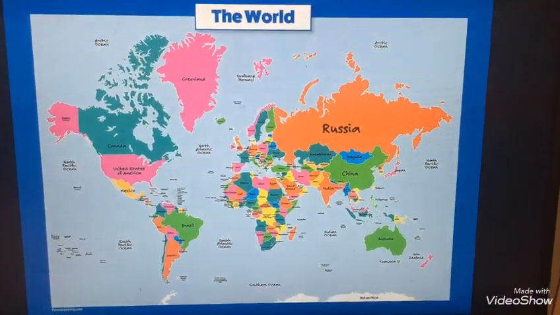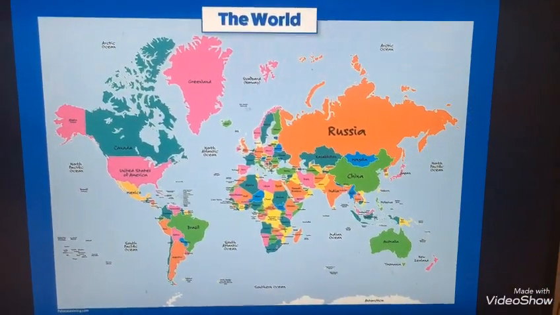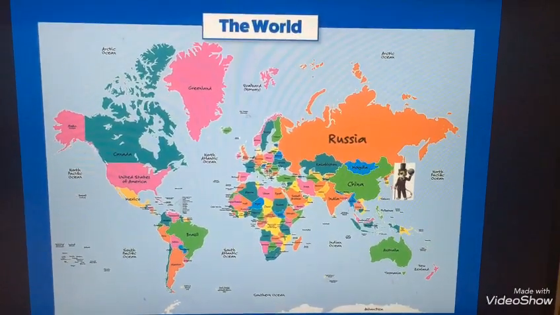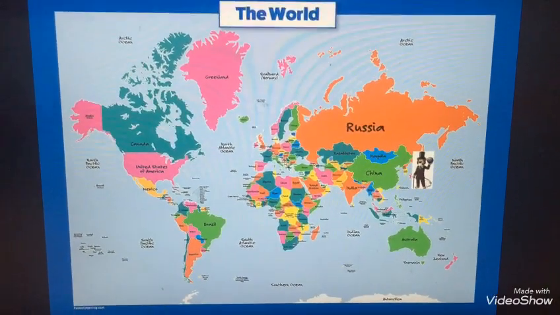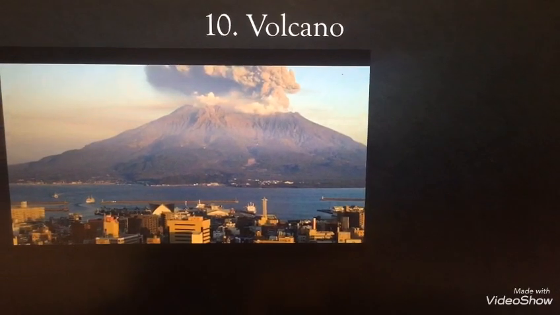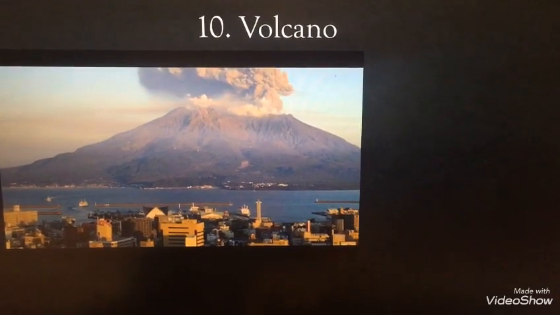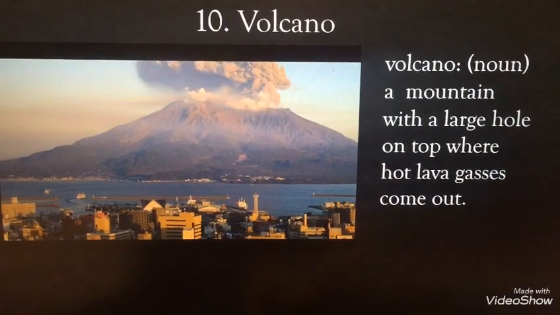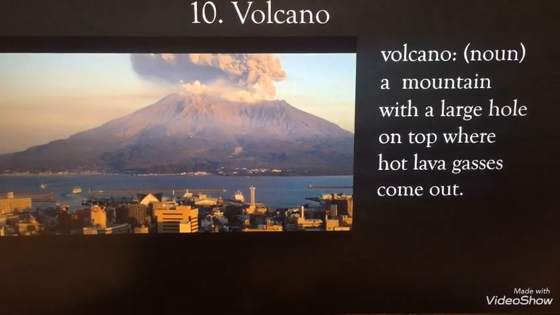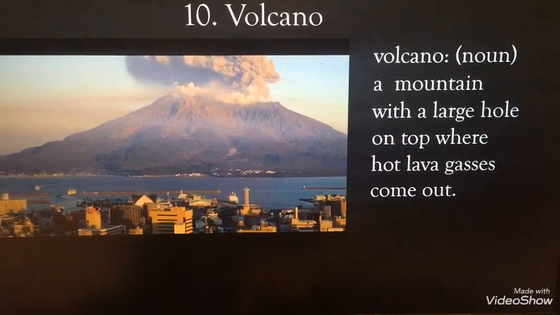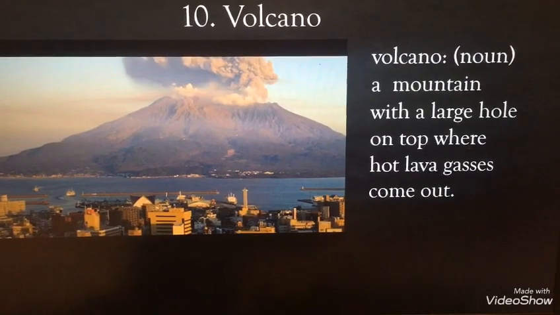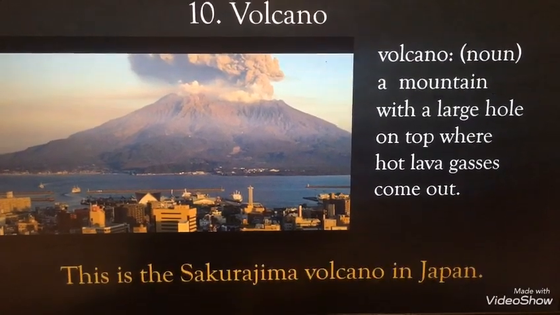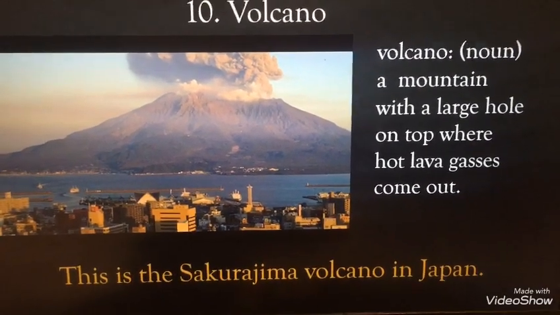Okay, now our last stop. It's going to be Japan. This is a volcano. Volcano. What's a volcano? It's a noun, a mountain with a large hole on top where hot lava and gases come out. This is the Sakurajima volcano in Japan.